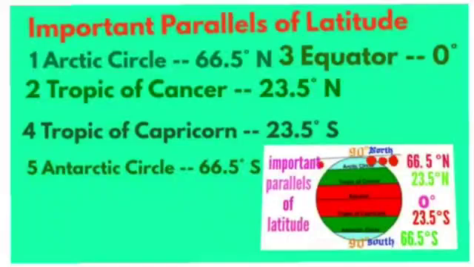So these are the important parallels of latitude. You can see the diagram also. All the latitudes are given: Equator, then Tropic of Cancer, Tropic of Capricorn, the Arctic Circle and the Antarctic Circle.